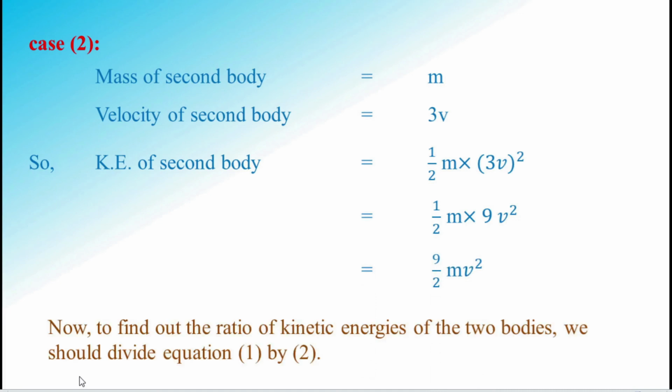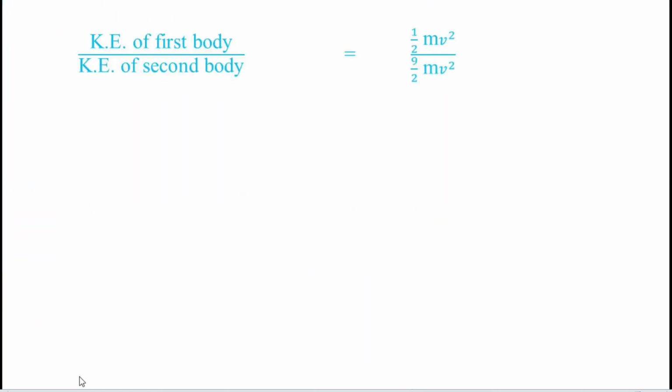So next what you have to do? We have to find the ratio. So if you want to find the ratio, what you have to do? We have to divide case 1 and case 2. So next I am going to divide case 1 and case 2. Kinetic energy of the first body divided by kinetic energy of the second body. For the kinetic energy of the first body the value is 1 by 2 mv square, and kinetic energy of the second body the value is 9 by 2 mv square.